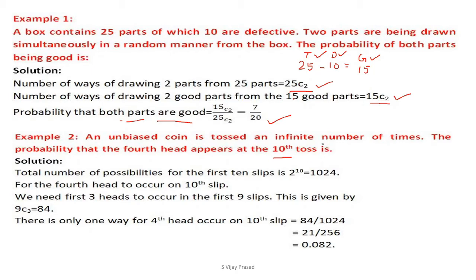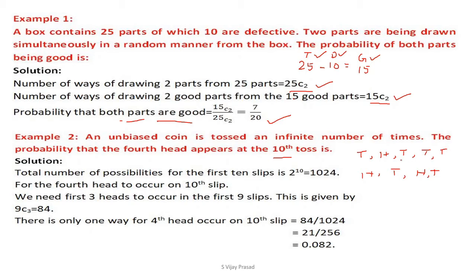When you toss a coin the first time, it may be tail. The second time, it may be head. Third time, it may be again tail. Fourth time, again tail. Fifth time, again tail. Sixth time, it may be head. Seventh time, it may be tail. And eighth time, it may be head. And the ninth time, it may be tail. The fourth head must come at the 10th toss.